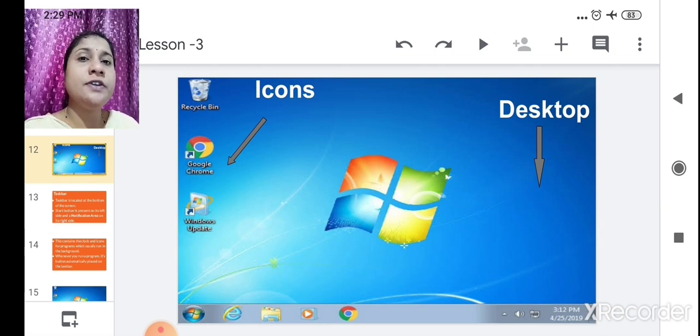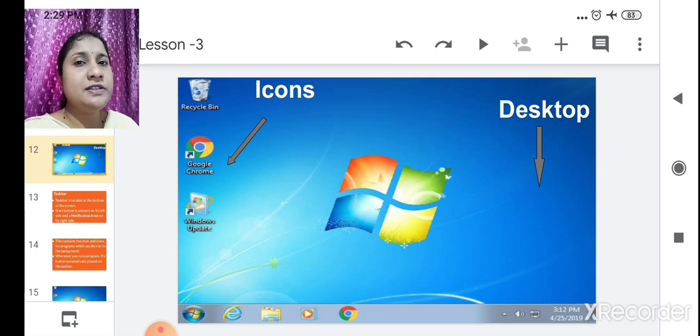We also saw the different operating systems like Windows XP, Windows 2000, Vista. The latest version we are using is Windows 10, and the most popular version is Windows 7. Why is Windows 7 the most popular version?